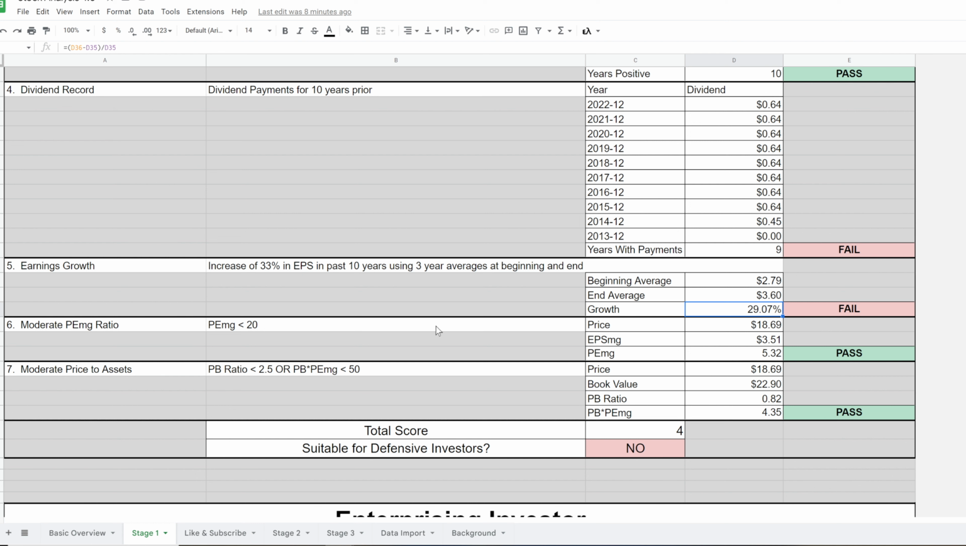The PEMG, the price to earnings ratio, has to be less than 20. Here, it is only 5.32, so it passes that requirement. And the price to book ratio has to be below 2.5. Here it is 0.82, so it passes that. But we only get 4 points, so it is not suitable for the defensive investor.